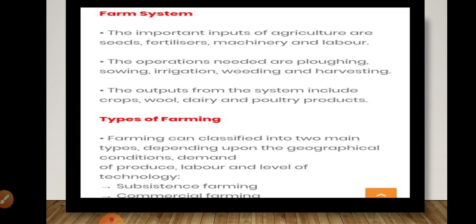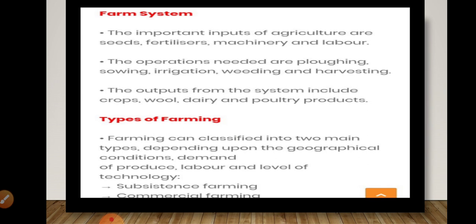Just now I said to you that agriculture is the backbone of a particular country. Once we have thought to do agriculture, certain things are going to be required. What things are required, children? First and foremost, we want a suitable land. Seeds are required. Once we have sown the seeds, to protect them and get a good yield, we require fertilizers.